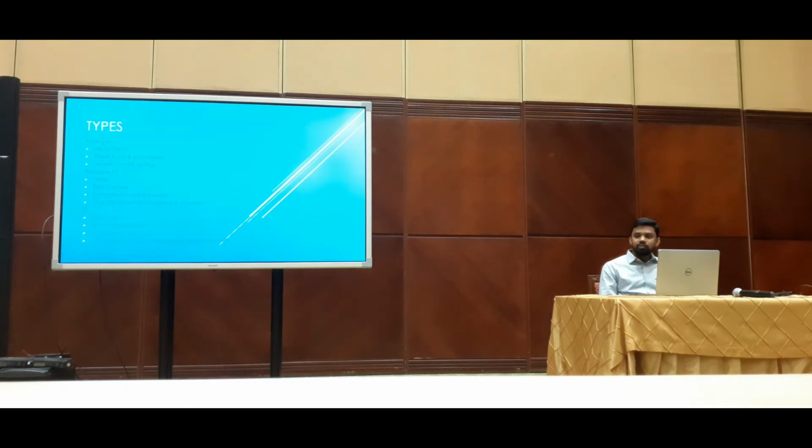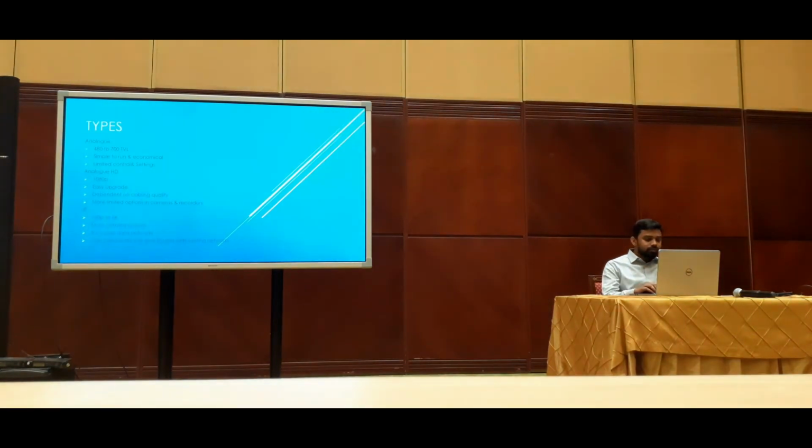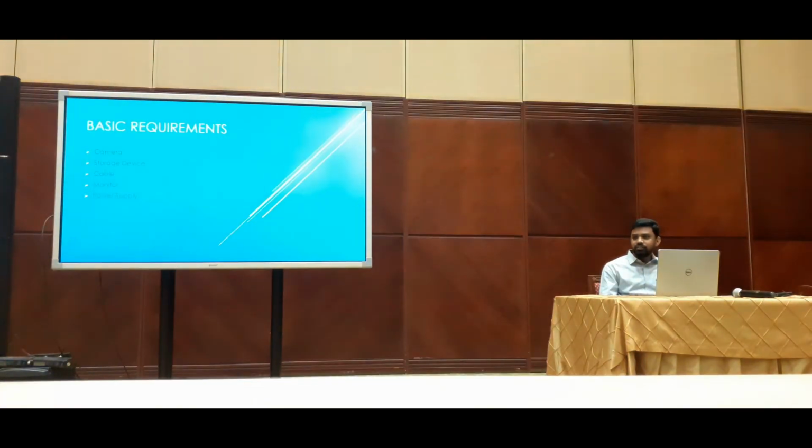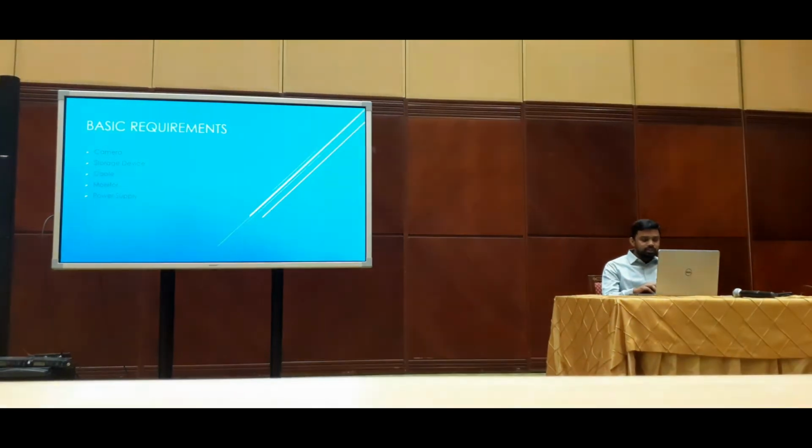This camera bandwidth may be more, so it should not affect the existing system. So these are the basic requirements for CCTV: a camera, a storage device, DVR or NVR, cables according to the type of camera, a monitor, and the power sources.